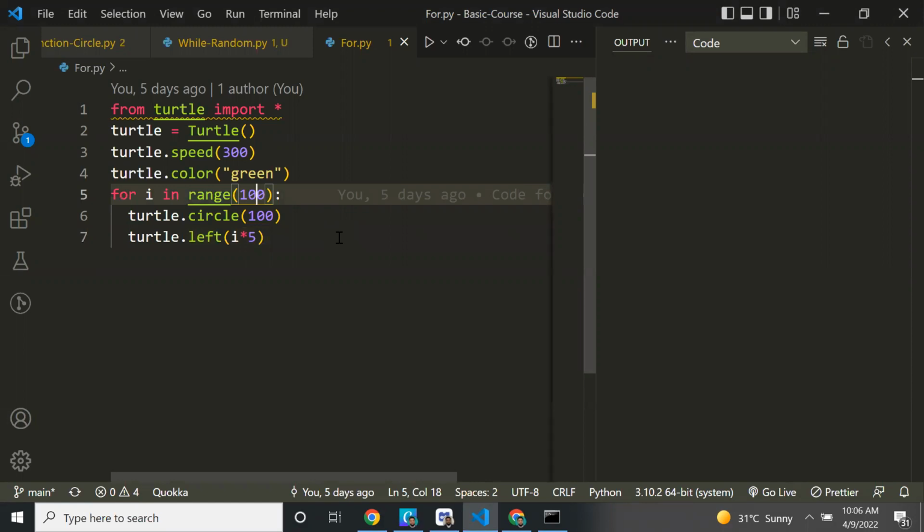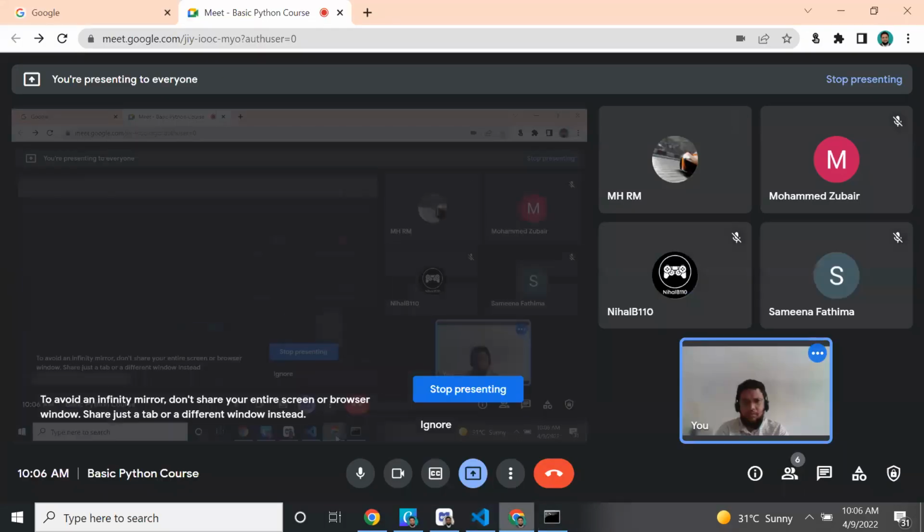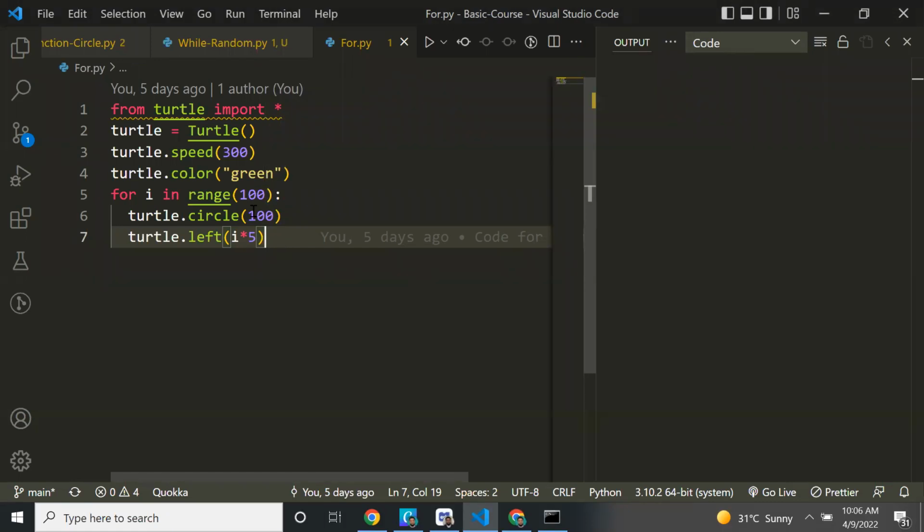Nihal, can you say how many circles we can draw by using this for loop? Nihal or anybody? Haziq, Zubair, how many circles can we draw by using this for loop? Can you hear me? Yes, sir. 100 circles. Yeah, 100 circles. That is counter based.